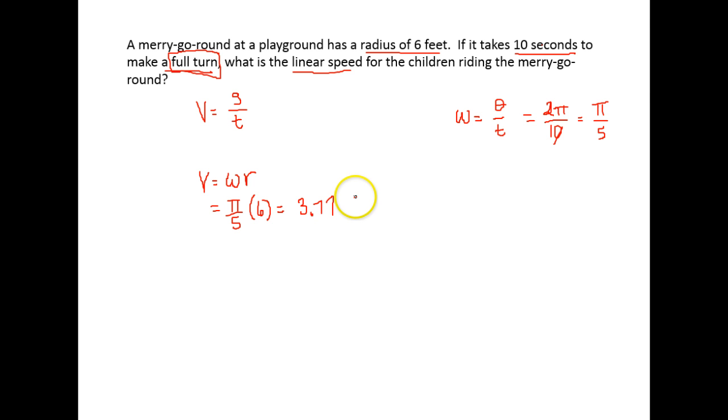and we get a speed of approximately 3.77 feet per second. Okay, that would be the speed of the children traveling on the edge of that merry-go-round.